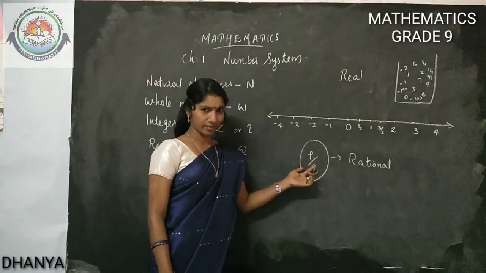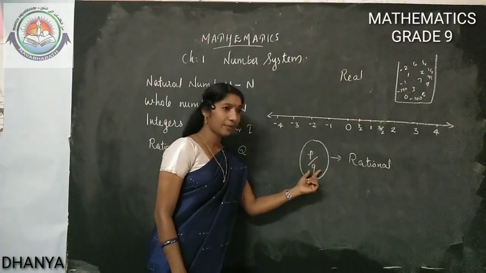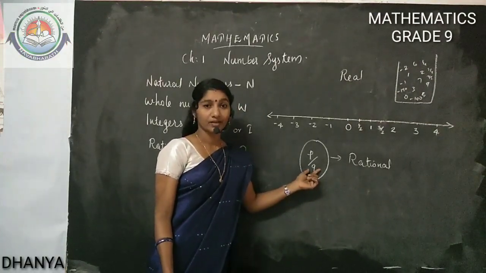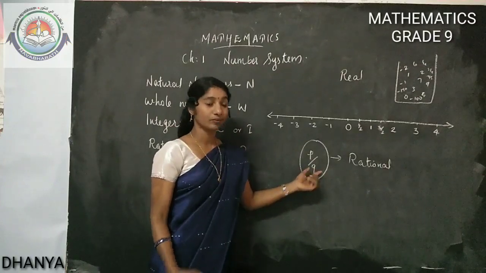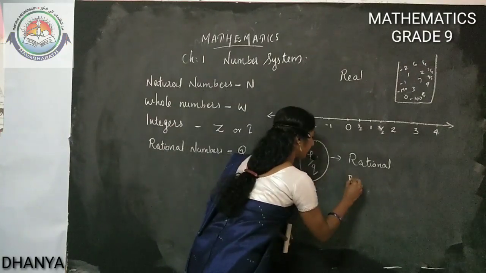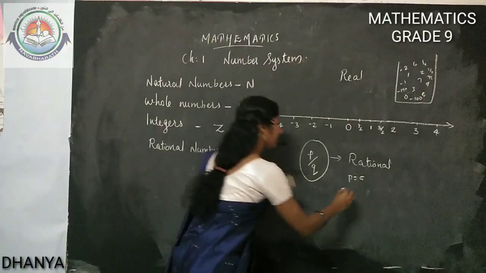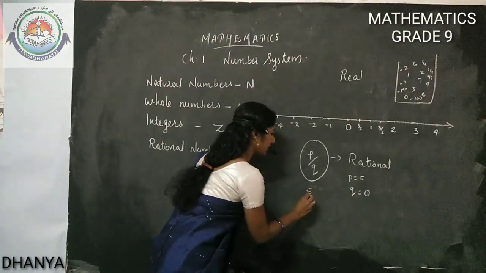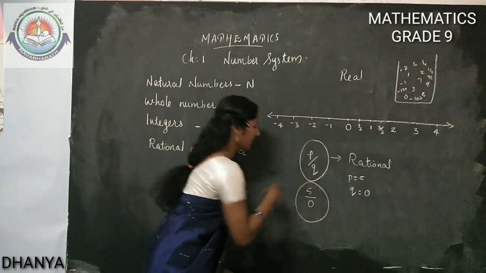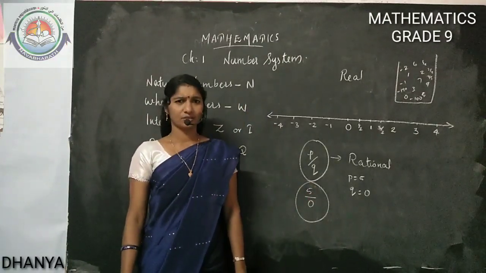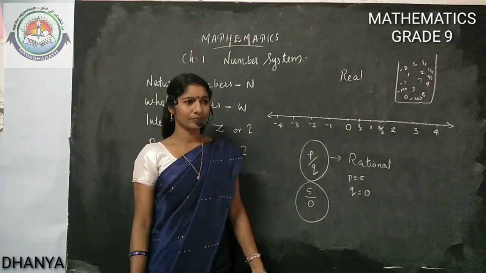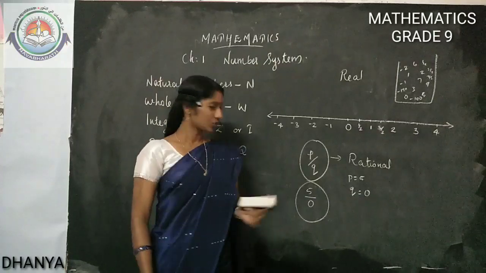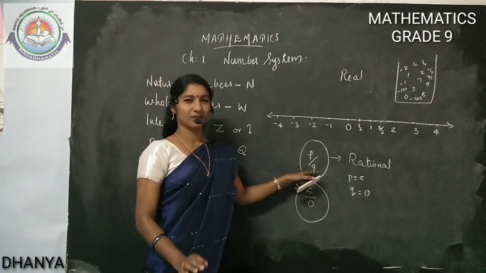See, a fraction form is coming, no? What will happen if Q is equal to 0? We said Q can be any integer. What will come if Q is equal to 0? Suppose P is equal to 5 and Q is equal to 0. We need to write the rational number as 5 by 0. Does it exist? Do we study division by 0? No, we didn't study division by 0. So Q can't be 0.